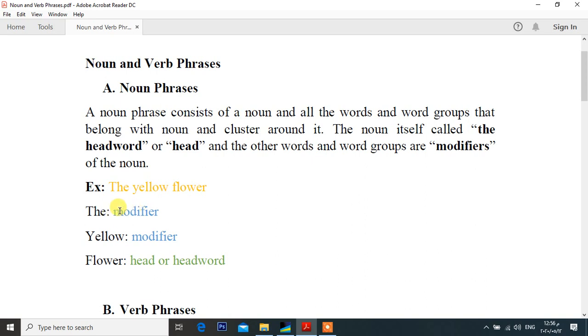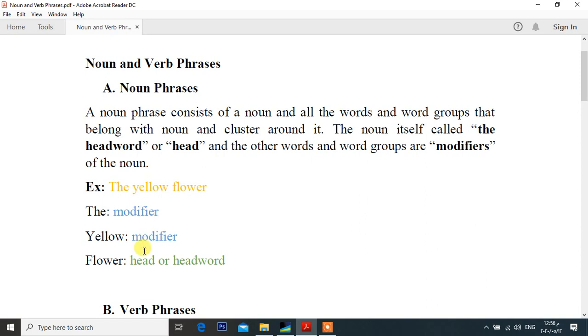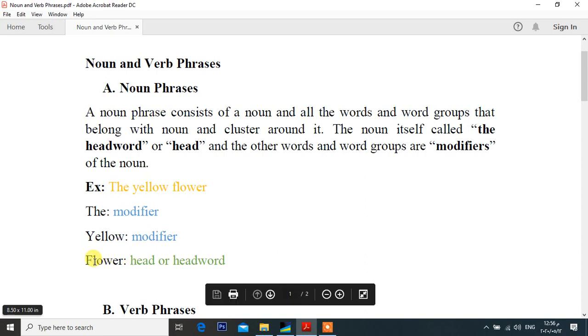So here, the is regarded as a modifier. Yellow is an adjective, but in this phrase it is also regarded as a modifier. We have here two modifiers for the head, the noun flower. Flower here is regarded as a head or head word.